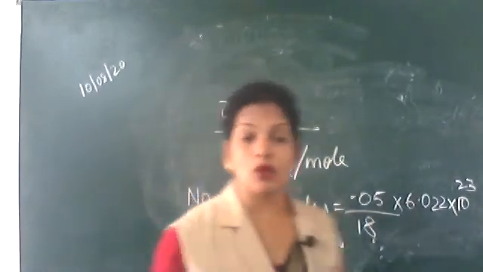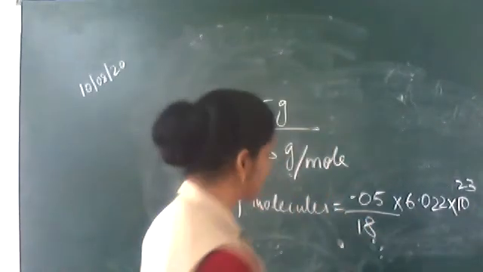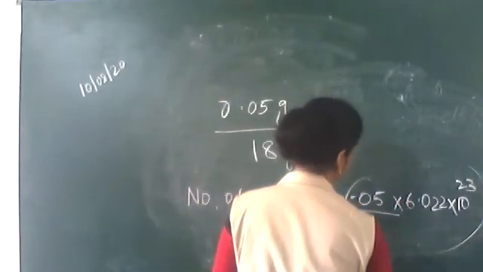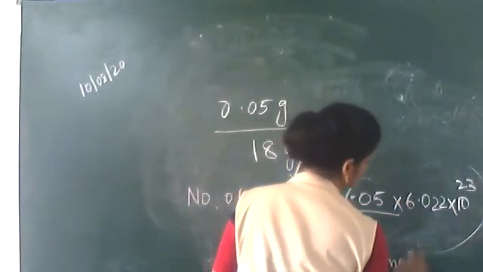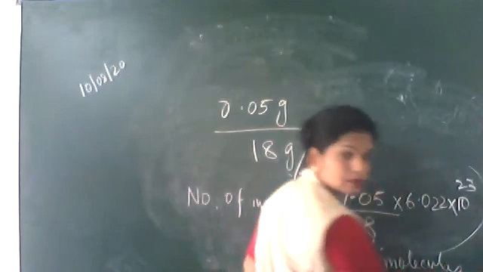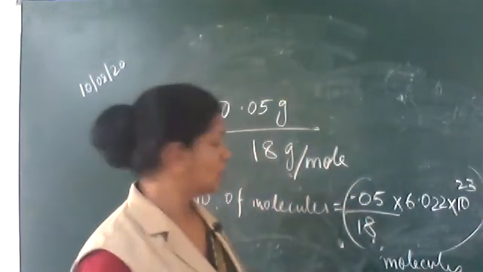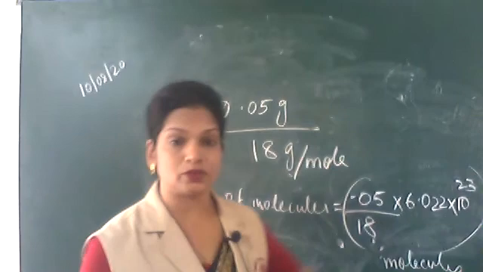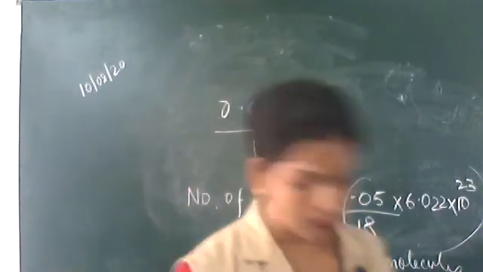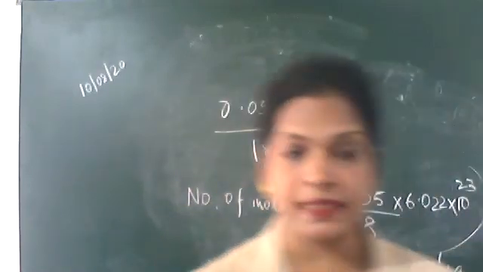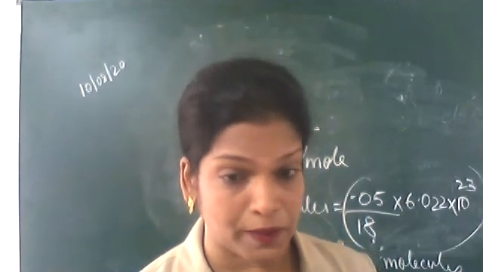These many molecules will be present. So you can write molecules here, or you have written number of molecules, so you can just show that number. No problem. So that's about the number of molecules present in this.